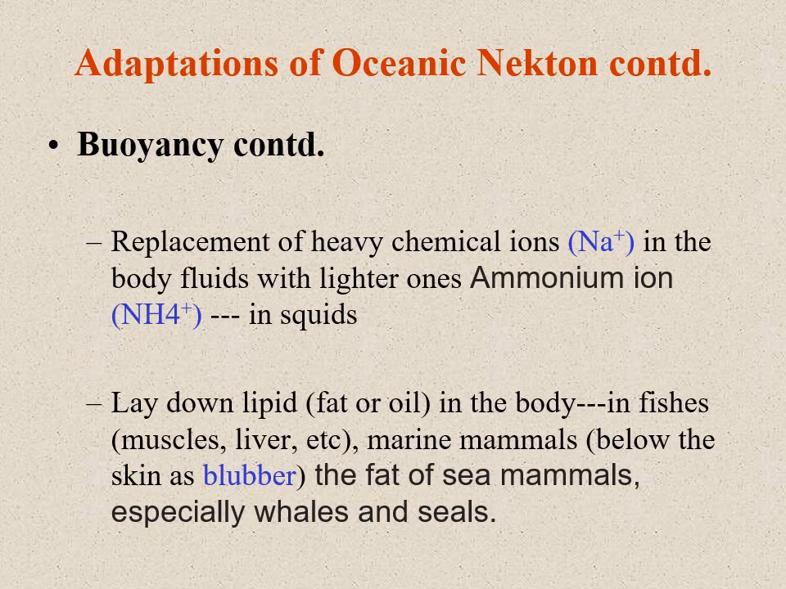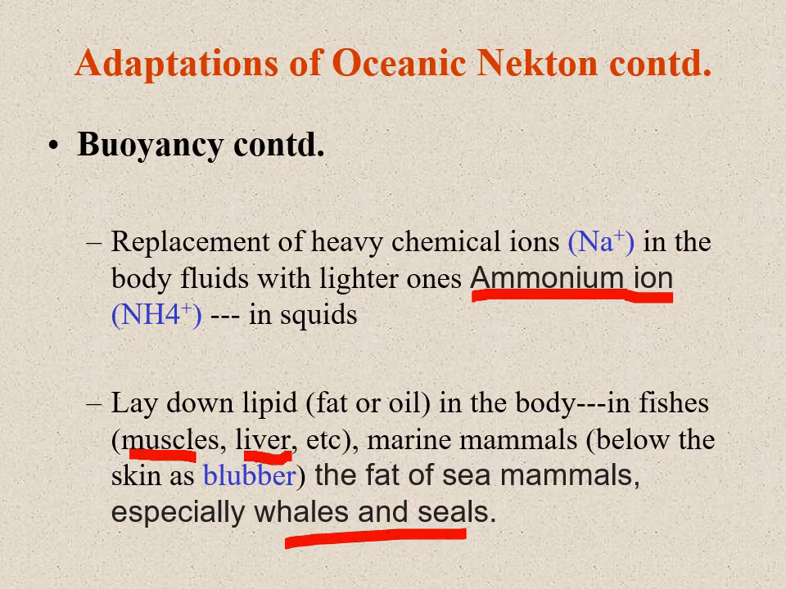Adaptation of oceanic nekton continued. Replacement of heavy chemical ions in the body fluids with lighter ones, such as the ammonium ion in squids. Laying down lipid, that is fat or oil, in the body of fishes, in their muscle and in their liver. Marine animals possess blubber. Blubber means the fat of sea mammals, especially whales and seals.